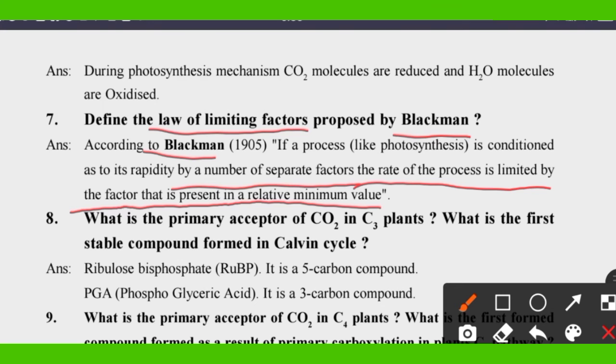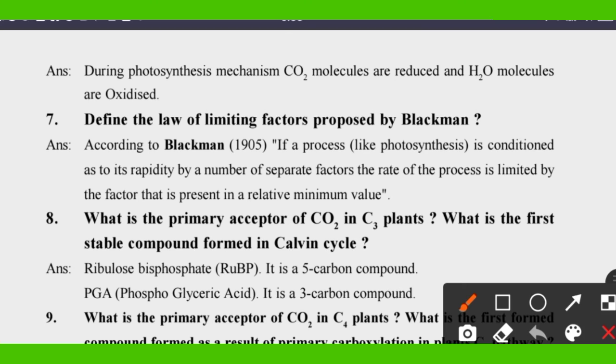Whenever a factor is present in minimum relative value, that factor is said to be the limiting factor. So if any factor determines the maximum rate of photosynthesis, that is what we call the law of limiting factors. This one was given by Blackman.